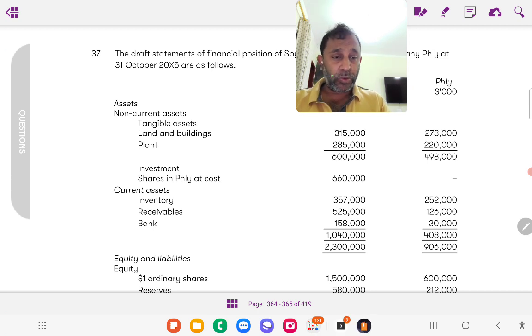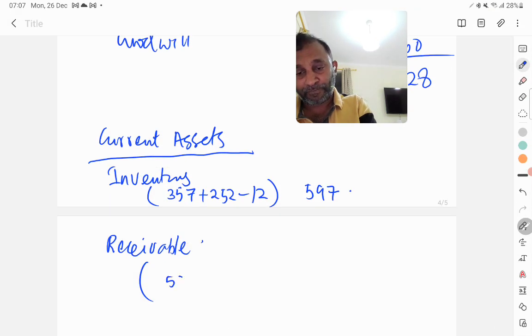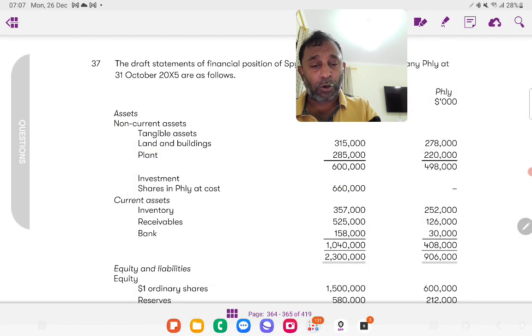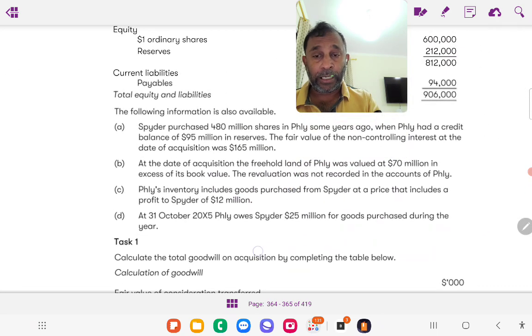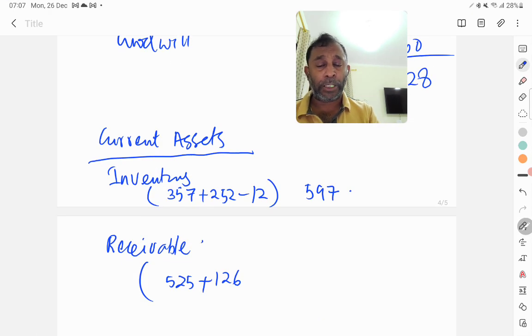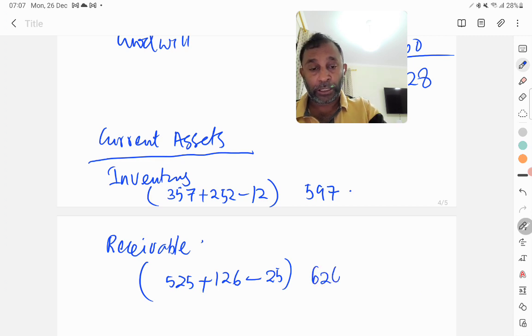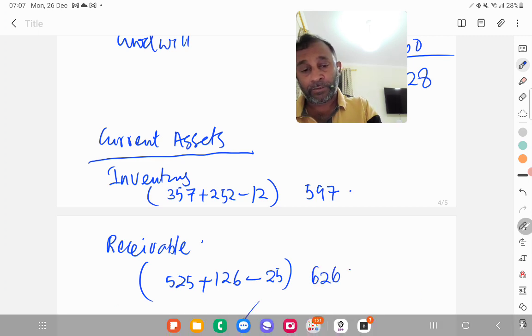so I have 525 and 126. Here again we need to incorporate one more adjustment. At 31st October, Ply owes Spider 25. So in the books, in the receivables of Spider, there is a 25 receivable from the subsidiary. So we need to take it out. We need to remove this. So 525 plus 126 minus 25, so I have 626.